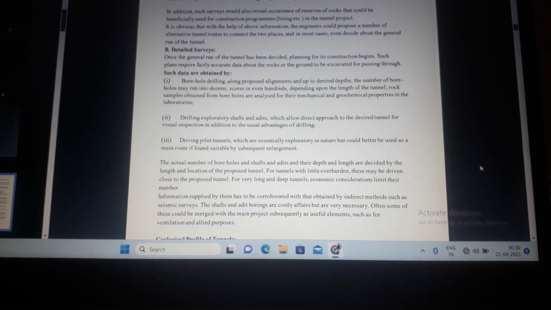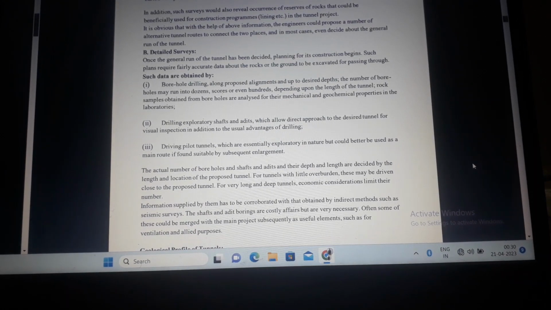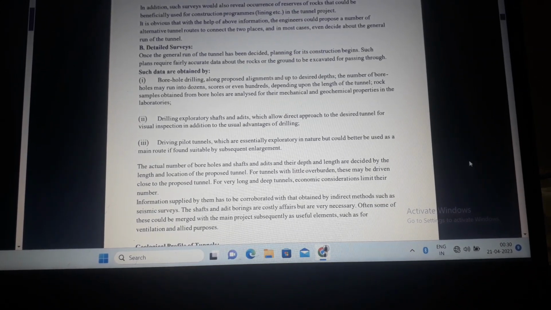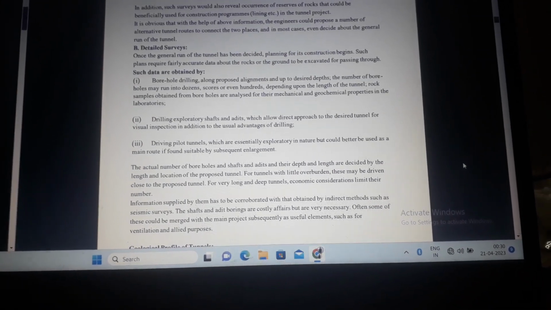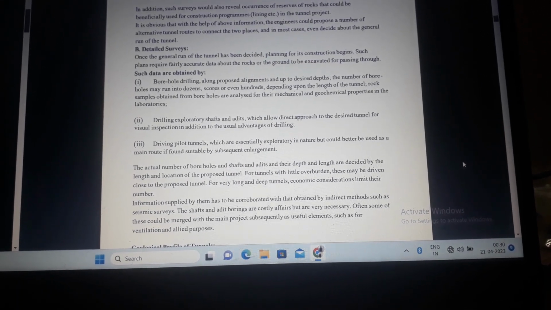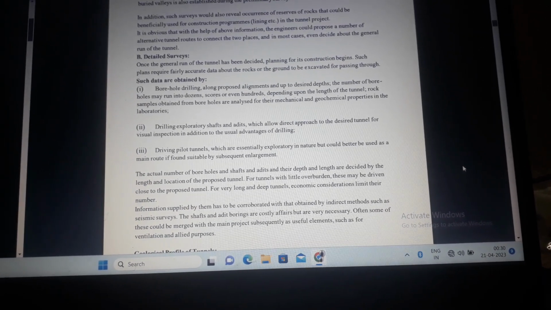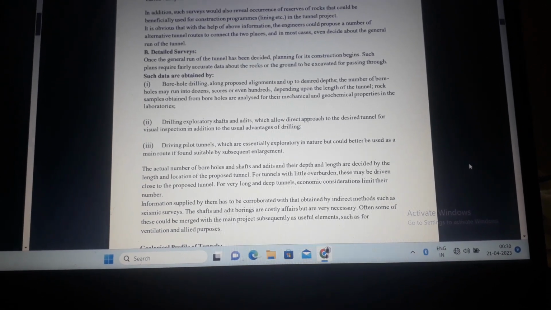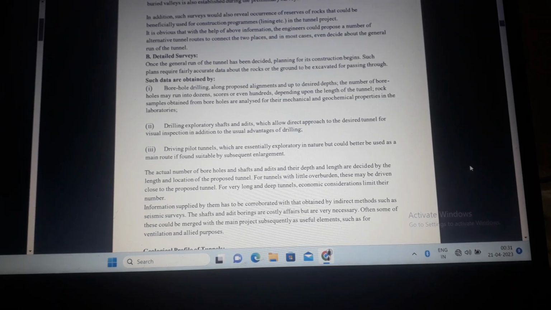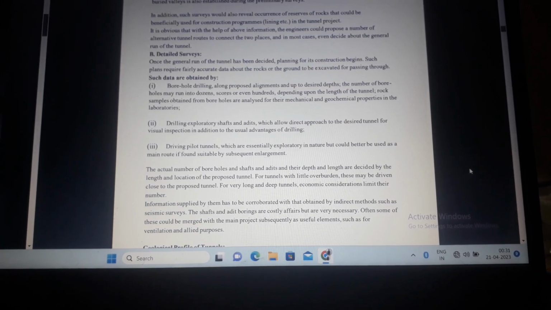Lithology means the composition, attitude, and thickness of the rock formations which constitute the area. Detailed survey. Once the general run of the tunnel has been decided, planning for its construction begins. Such plans require fairly accurate data about rocks or ground to be excavated for passing through. Such data are obtained by borehole drilling along proposed alignments and out to desired depth. The number of boreholes may run into dozens, scores, or even hundreds, depending upon the length of the tunnel. Rock samples obtained from boreholes are analyzed for their mechanical and geochemical properties in the laboratories.